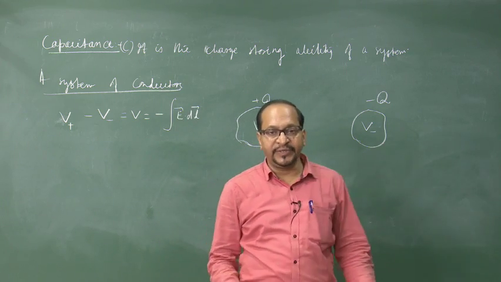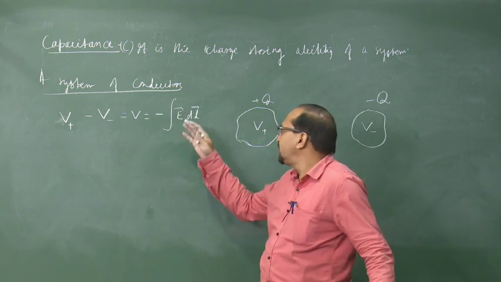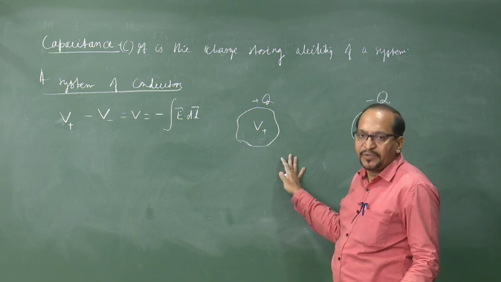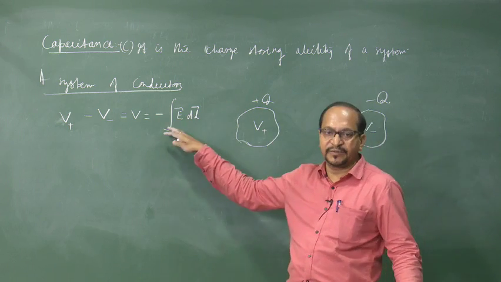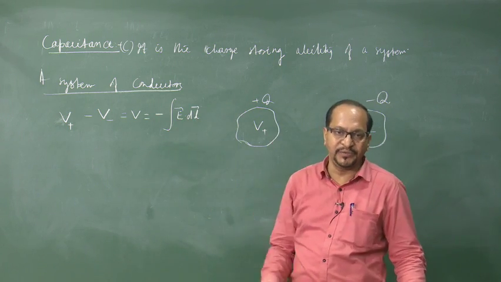And what is electric field? Electric field is the electrical influence due to the charge. So, the more the charge, the more the electric field. The field is the force per unit positive charge.